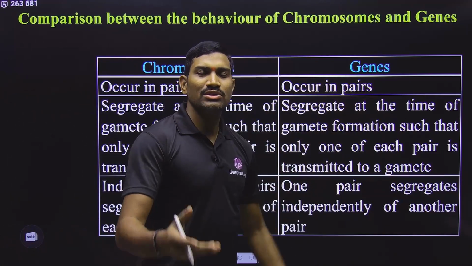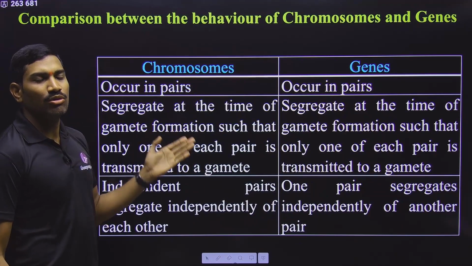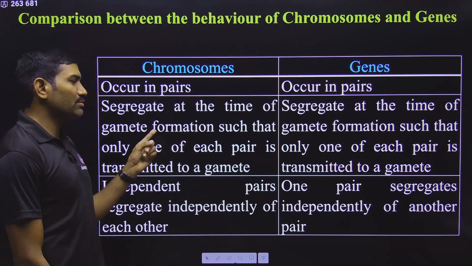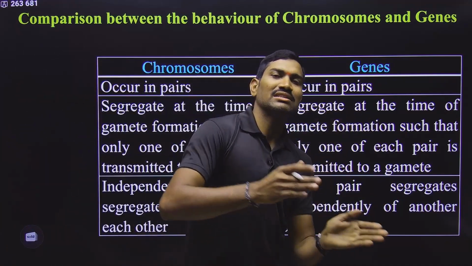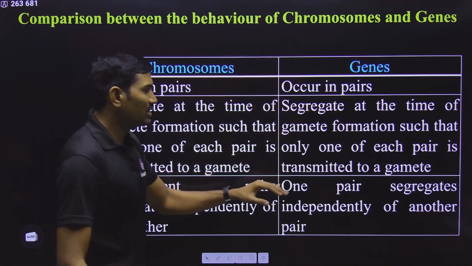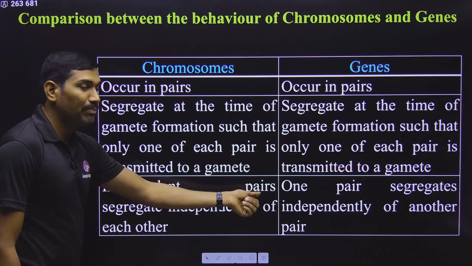On the homologous chromosomes, different genes are present as pairs. Next one. During gamete formation, homologous chromosomes move to opposite poles. That means they are segregated. When homologous chromosomes are segregated, genes are also getting segregated. So that's why the first two points are exactly the same for both of these. But the third point is independent pairs.